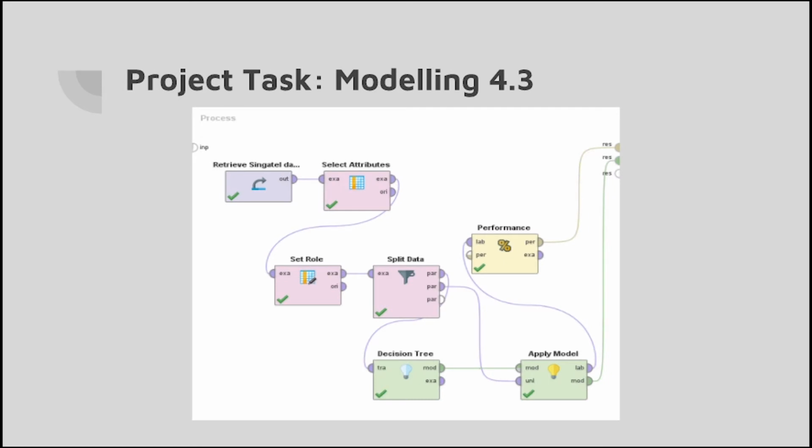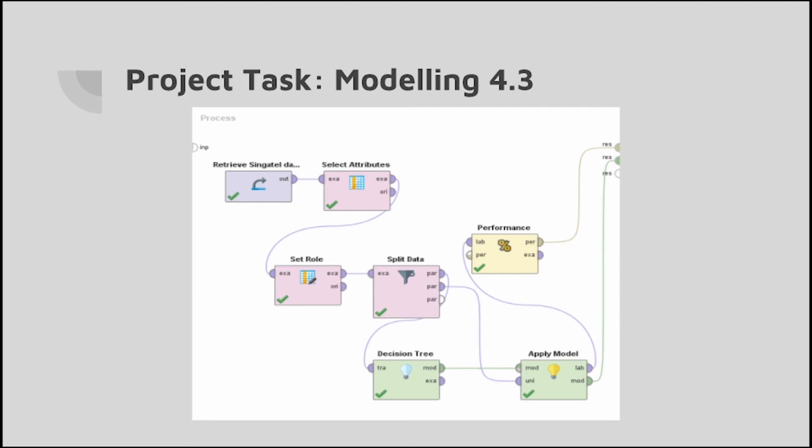Moving on, we then added the apply model operator into the process. The second partition of the split data operator is connected to the apply model. This allows for the remaining 30% of the data to act as testing data to be tested on the model. The split data partition is hence connected to the unlabeled data port, and the decision model port connected to the apply model port. To test the accuracy of the training model, the performance operator is used after the apply model operator.